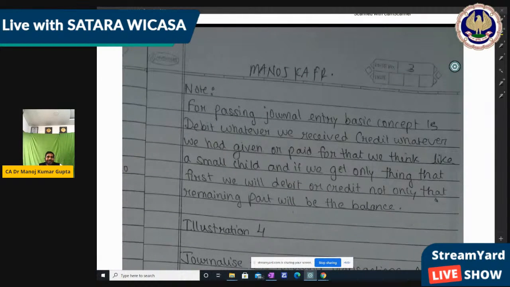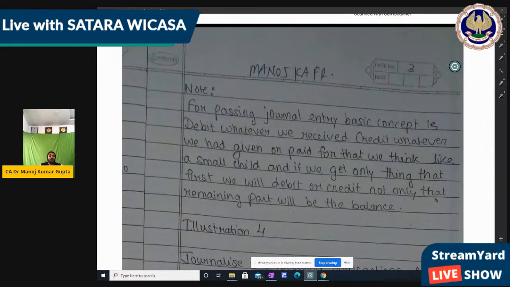Now note, for passing a journal entry, the basic concept is: debit whatever we had received and credit whatever we had given or paid. For that, we think like a small child. If we get only one thing, then first we debit or credit it. Not only that, for the remaining part, what will be the balance? First we do debit or credit of that part, and whatever balance remains will be credit or debit again. Okay, so these are the journal entry basics which we have discussed till now.